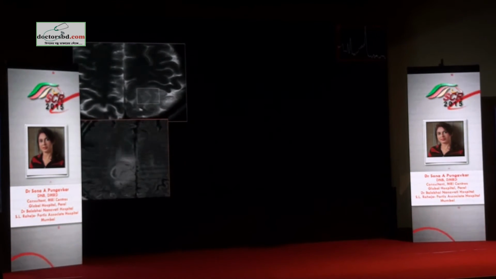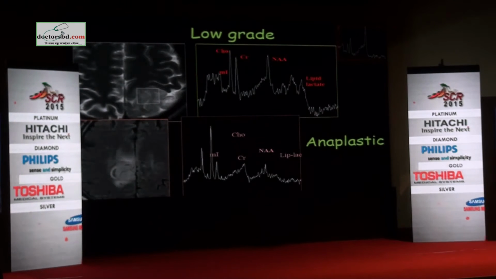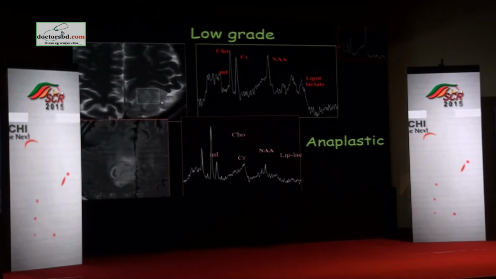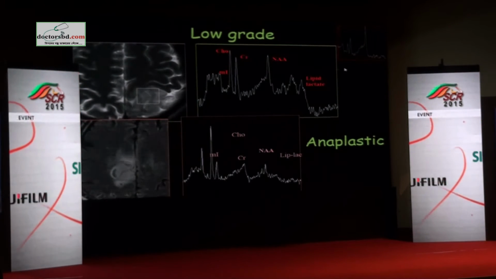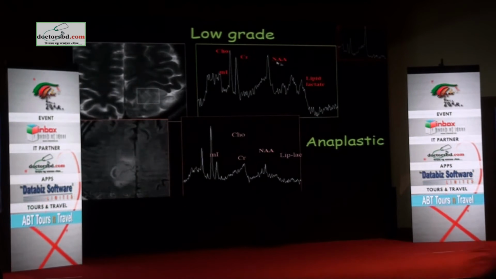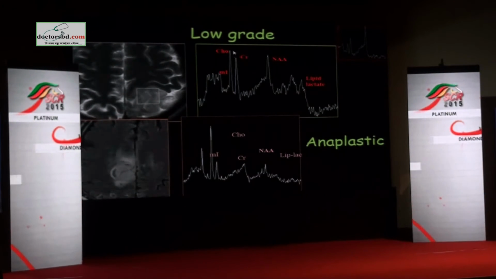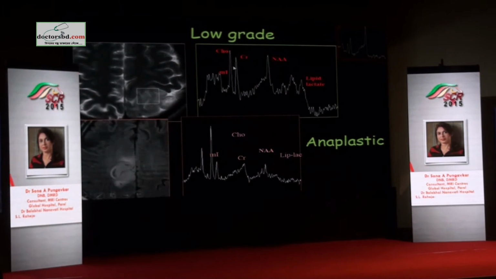So you have a lesion here which is infiltrative involving the cortex. The cortex is thickened, and it's a mild abnormality without necrosis, and you have a relative preservation of the spectral pattern. This is the normal spectrum. So what you have is the spectrum looks fine, but NAA is shorter than you would like. Choline is only marginally elevated for this cortical location. The peak should have been here, but we have it here, so it's 1.2.